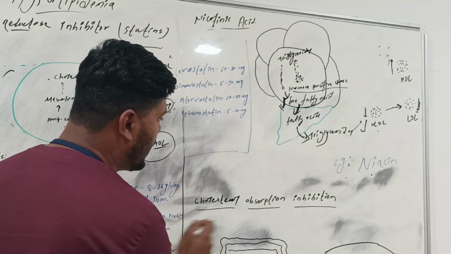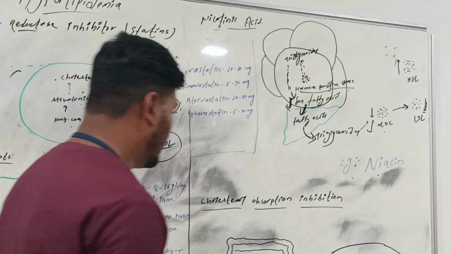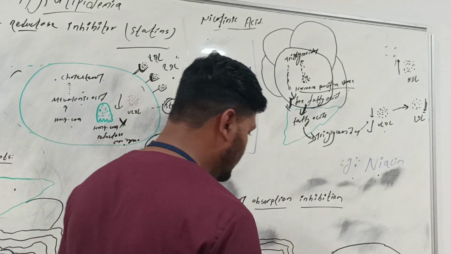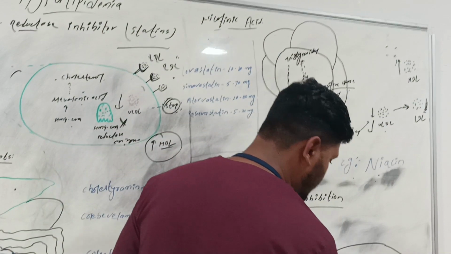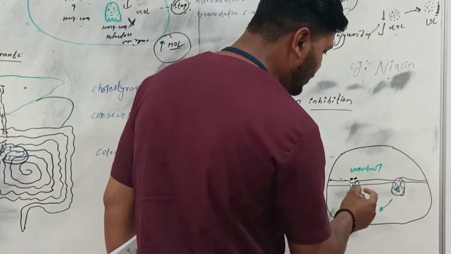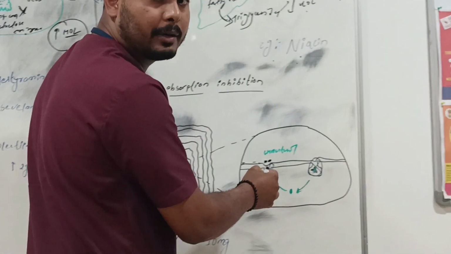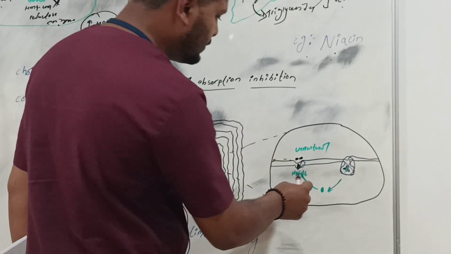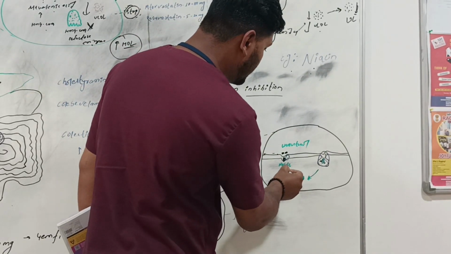Now come to cholesterol absorption inhibitor. Okay, what will it do? In the cell membrane there is the presence of cholesterol, and there is the presence of a protein called NPC1L1. What will it do?